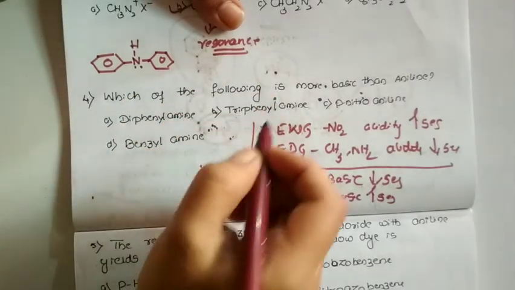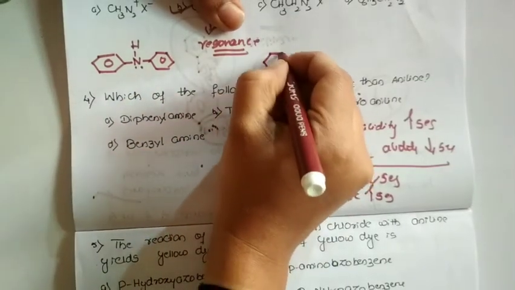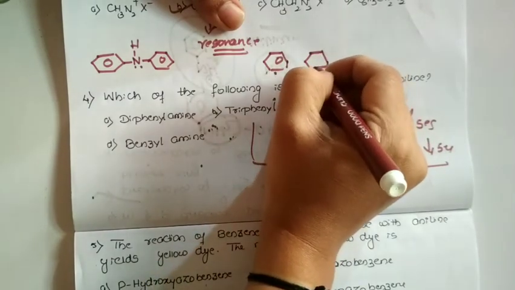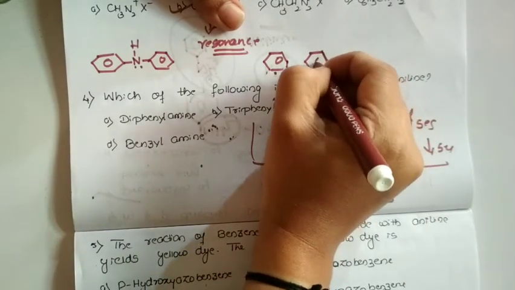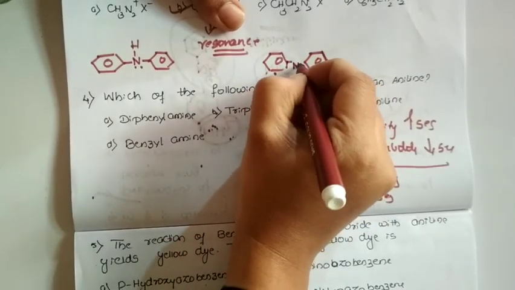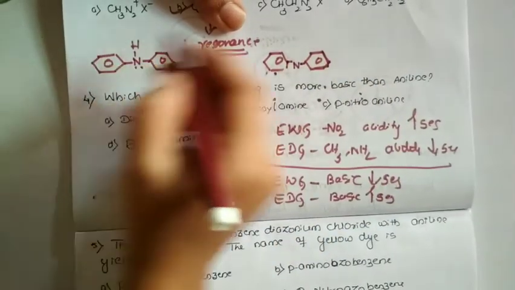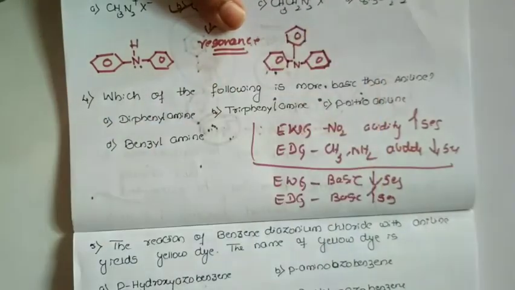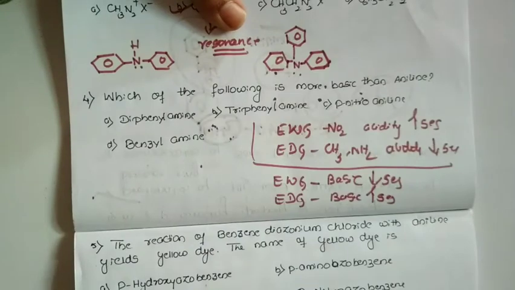Now come to triphenylamine. Triphenylamine means we have 3 benzene groups. Sorry, yeah, this is with a 6. Don't get confused. And here, on the nitrogen, replace the remaining hydrogen and put 1 benzene ring in its place. This is called triphenyl.